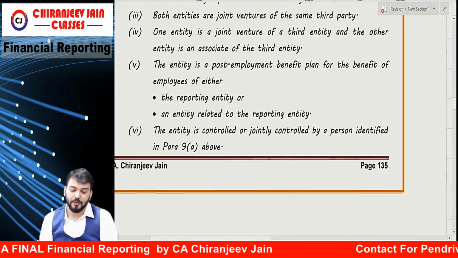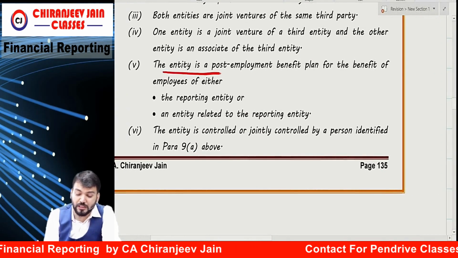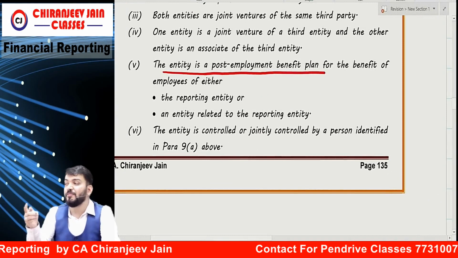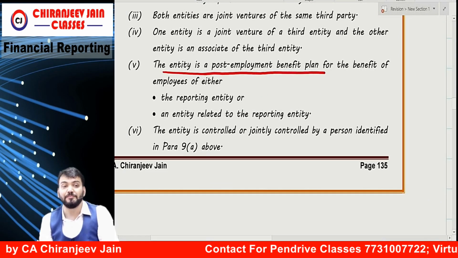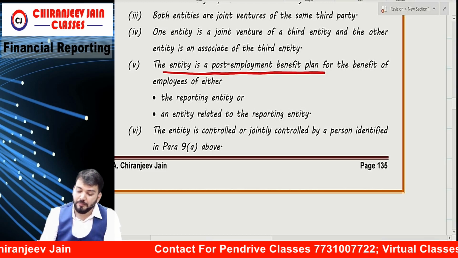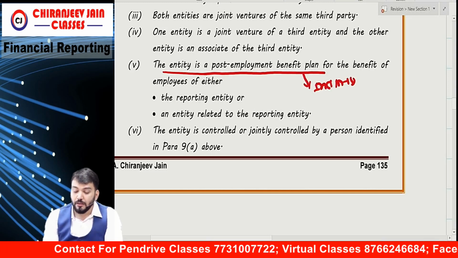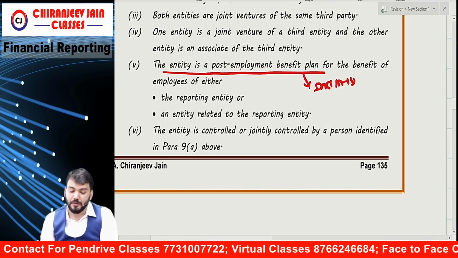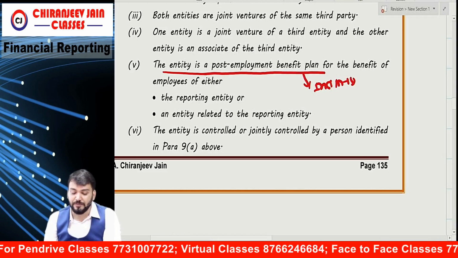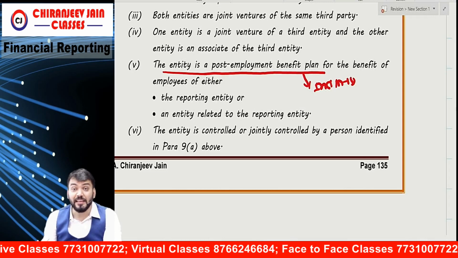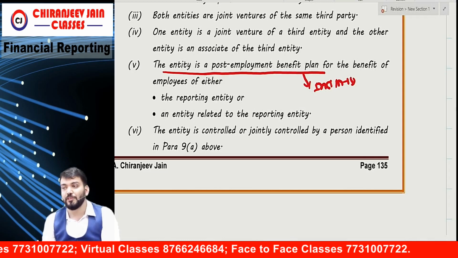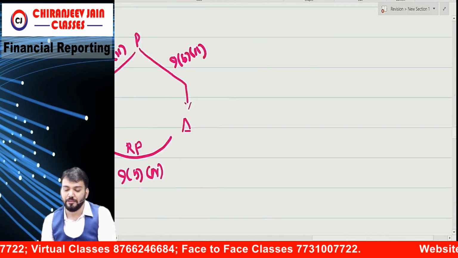5. The entity is a post-employment benefit plan. Where have we done post-employment benefit plan? Ind AS 19. Means this is as per Ind AS 19. For the benefit of employees of either the reporting entity or the entity related to the reporting entity. Means what they want to say.